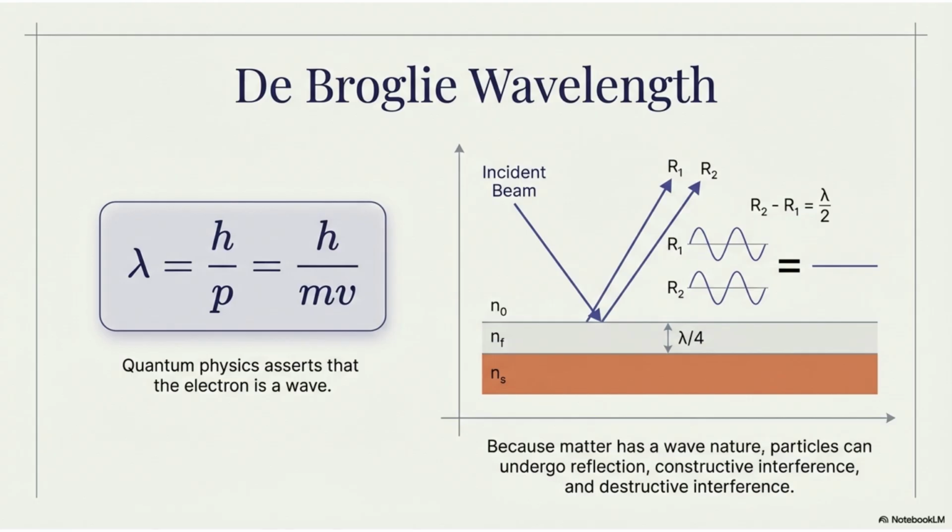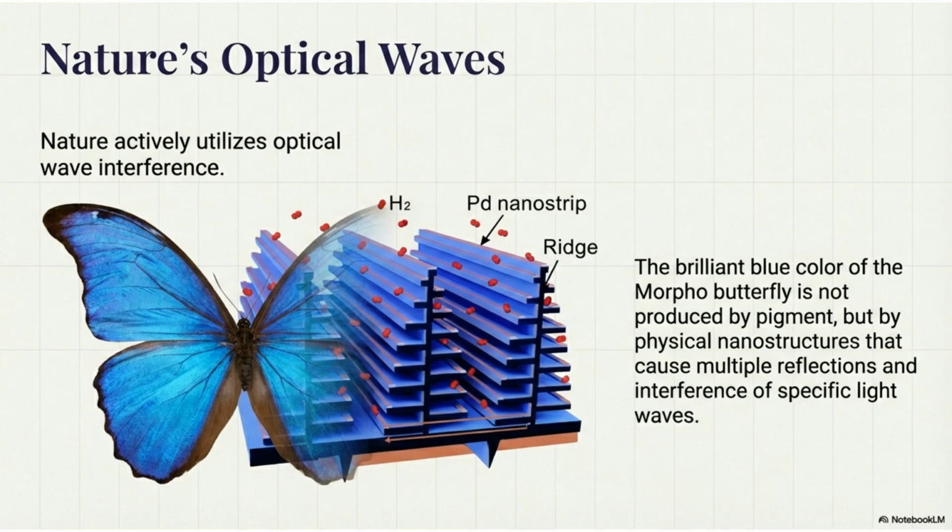According to the de Broglie wavelength, quantum physics asserts that the electron is a wave. Because matter has a wave nature, particles can undergo reflection, constructive interference, and destructive interference. Nature actively uses optical wave interference. The brilliant blue of the Morpho butterfly is not produced by pigment, but by physical nanostructures that cause reflection and interference of specific light waves.